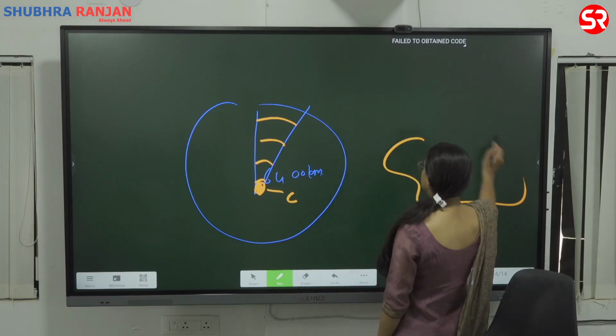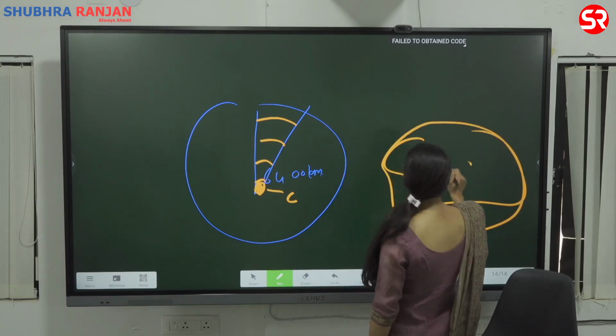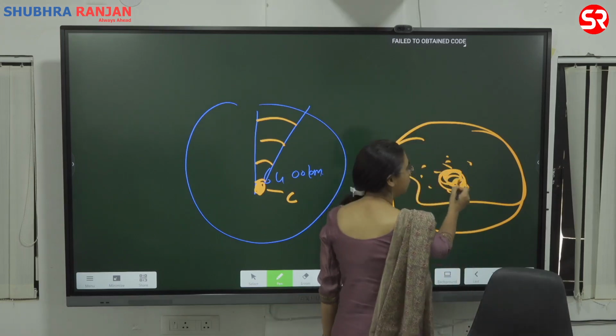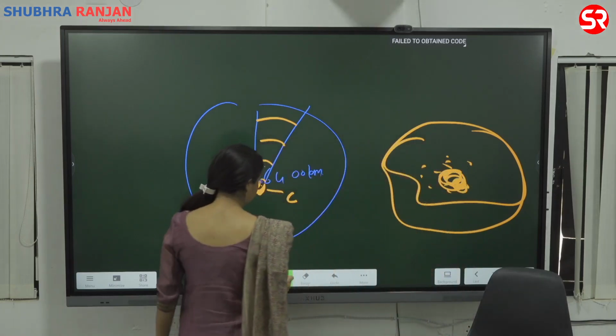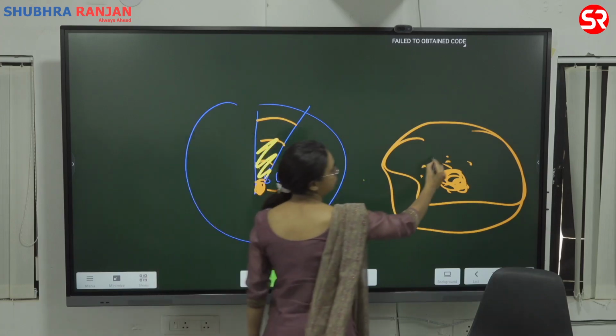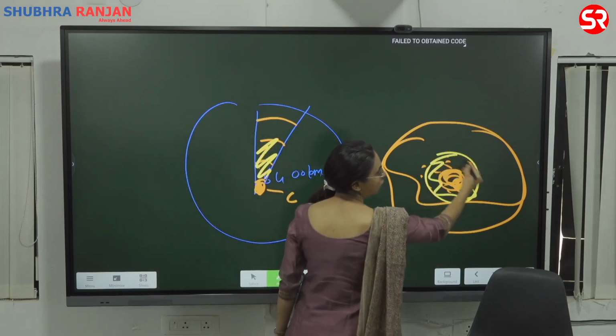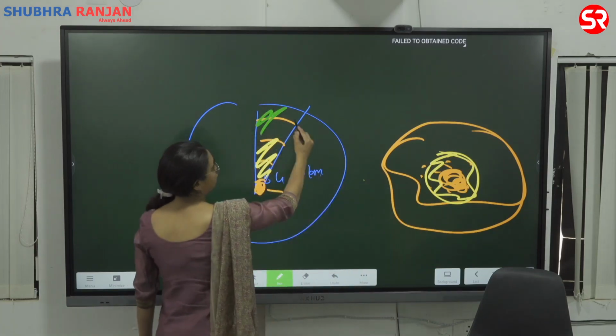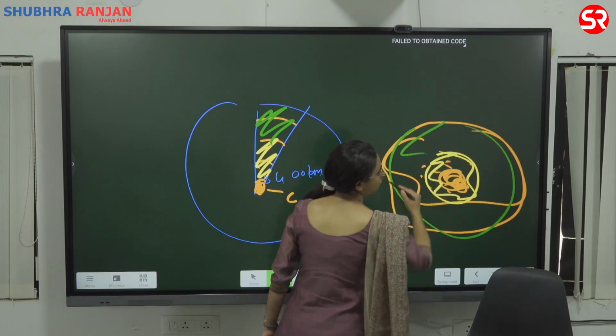Okay. So why is this happening? Because this was your nebula. The nebula cooled and contracted. What happened? The most dense went inside. The comparatively lighter one remained outside. Furthermore, the lighter one further remained outside. So what is happening?